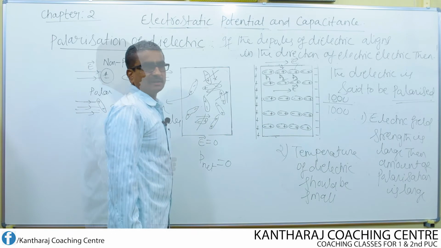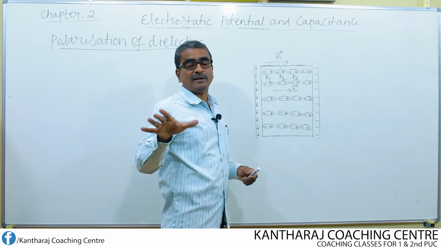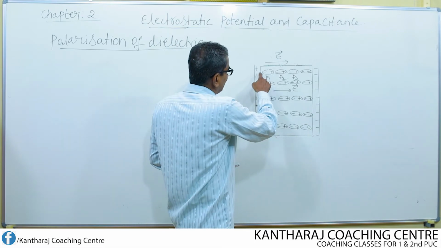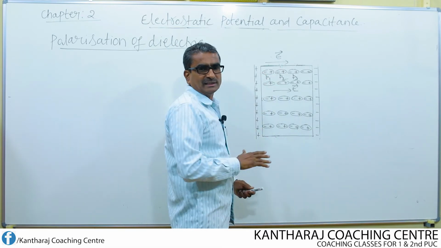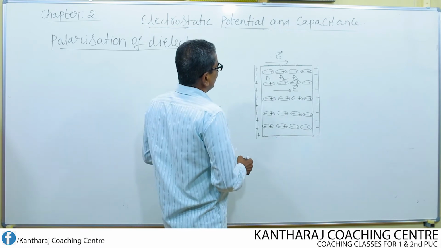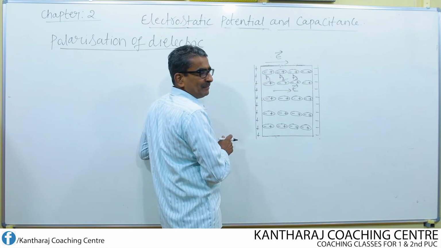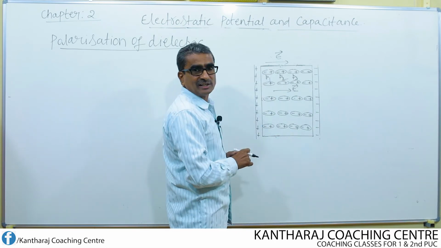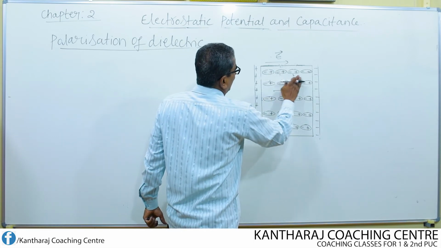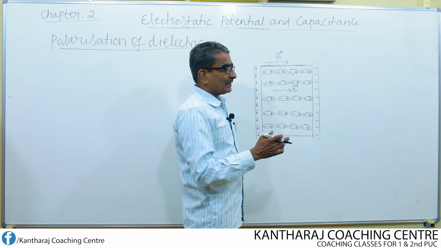Now, net charge of any electric dipole is found to be equal to 0, but net dipole moment of any electric dipole is not equal to 0. Why is the net charge equal to 0? Both these charges are of equal magnitude, therefore they cancel each other. Similarly, the total charge of this dipole once again gets cancelled.